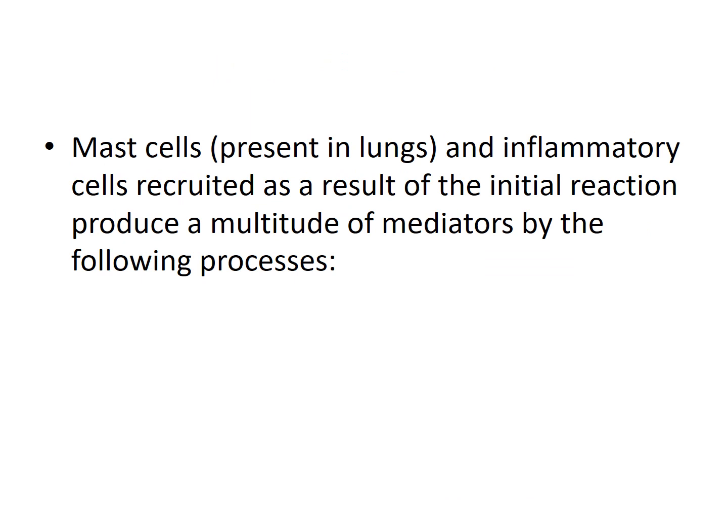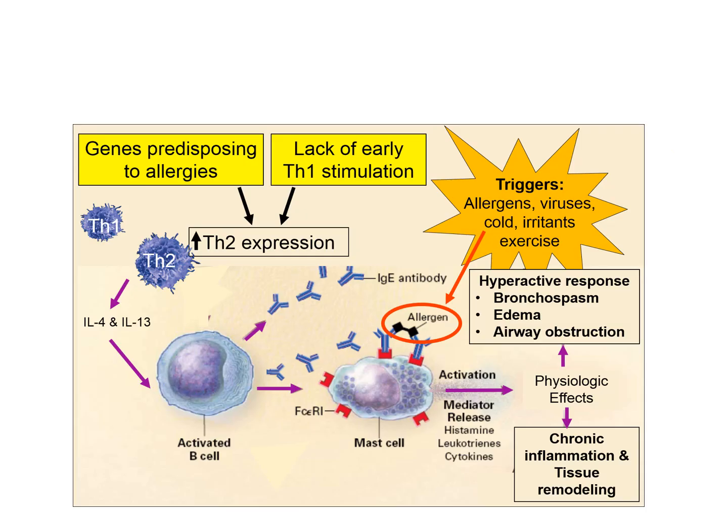Now the mast cells that are present in the lungs, and different types of inflammatory cells that contribute to the increase in inflammation, are recruited from the blood at the site of inflammation as a result of the initial reaction, and produce a multitude of mediators by the following process. So in this diagram we can see the triggering factors like allergens or different types of irritants or viruses or exercise.